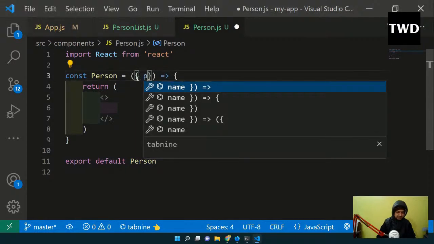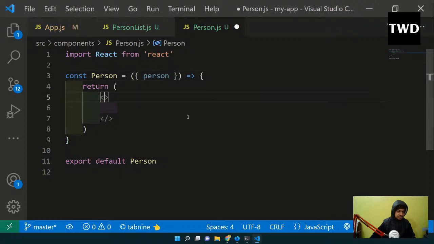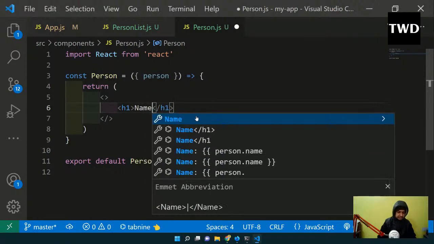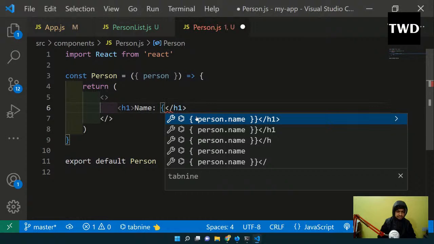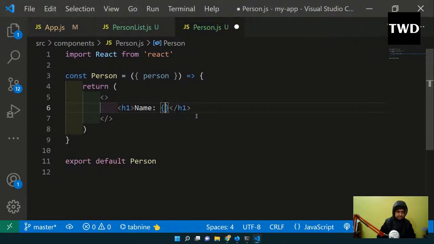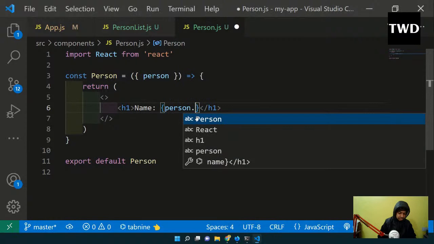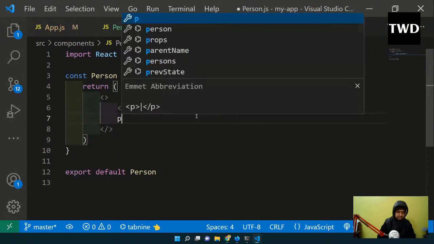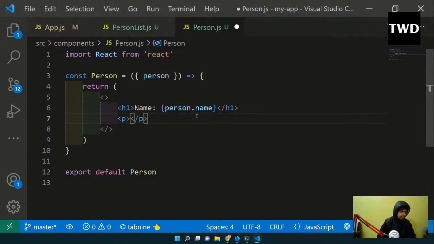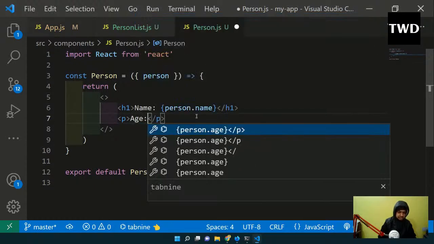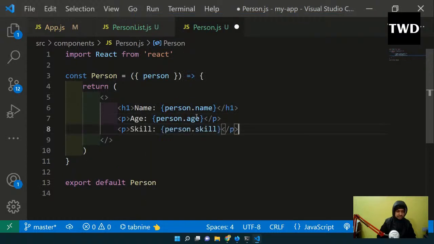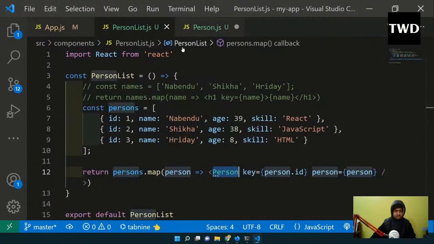Let us destructure it here itself as person. Then h1 with person dot name, p with age as person dot age, and skills as person dot skill, as I have taken skill.